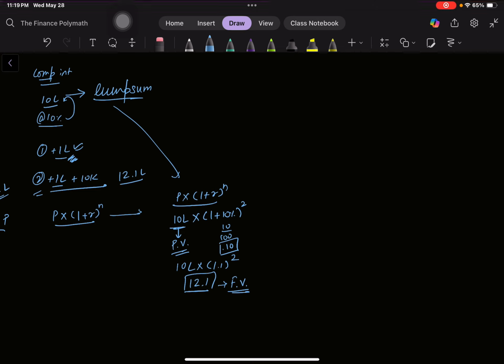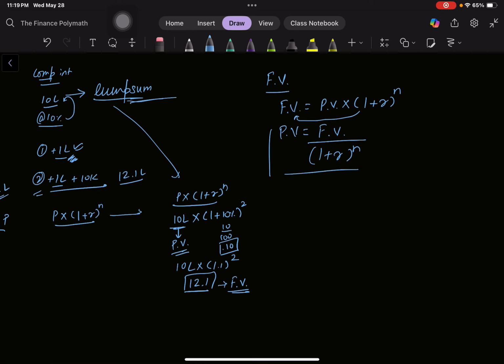So when you want to find out the future value of a lump sum, future value equals present value multiplied by 1 plus rate of return to the power n. And if you want to find out the present value, you basically bring this over, so it becomes future value divided by 1 plus r to the power n. Now this is also called discounting. When you bring back the future value to present value, this is called discounting.